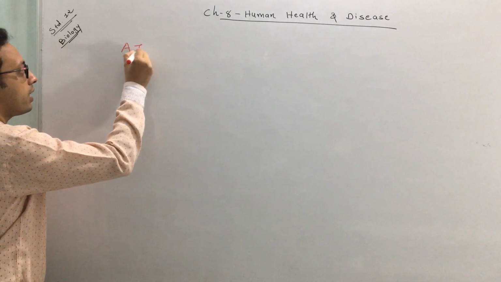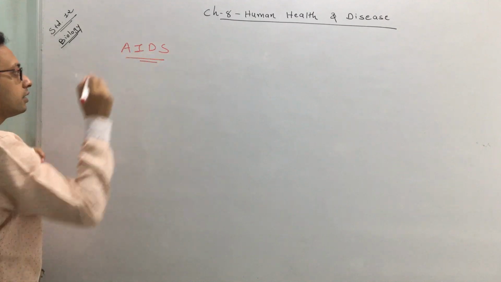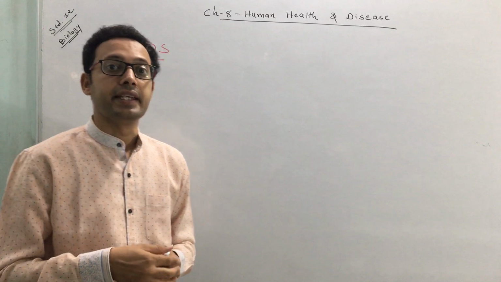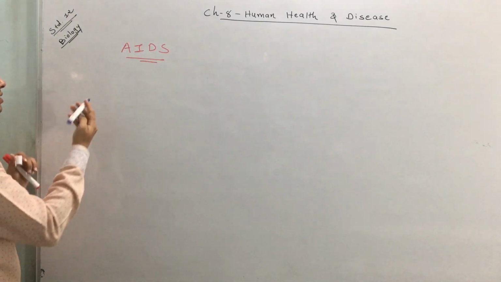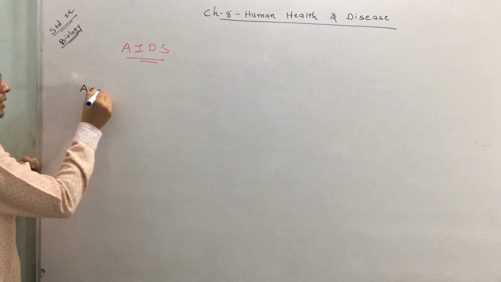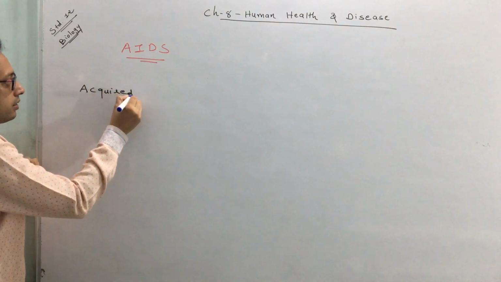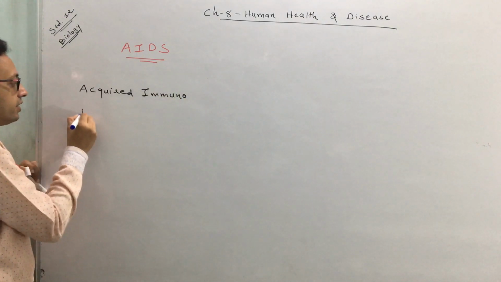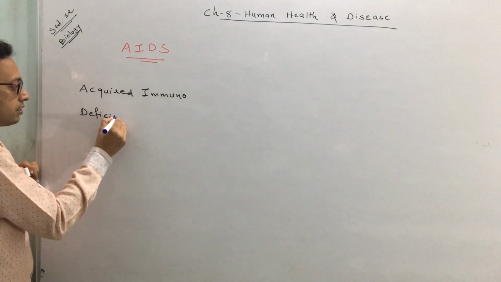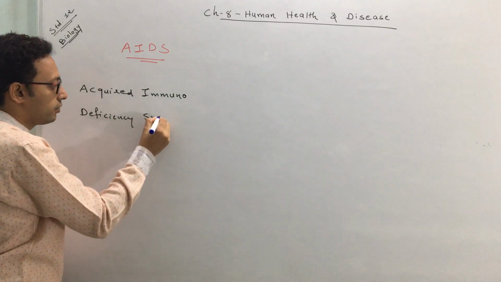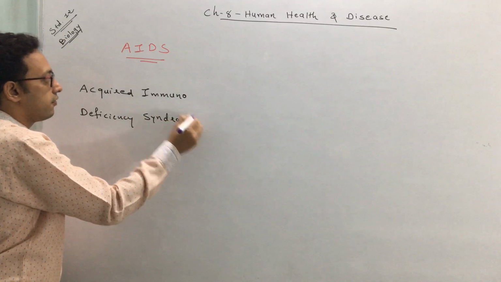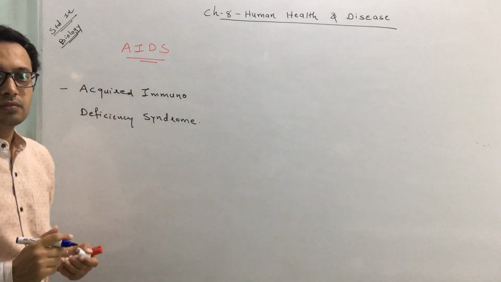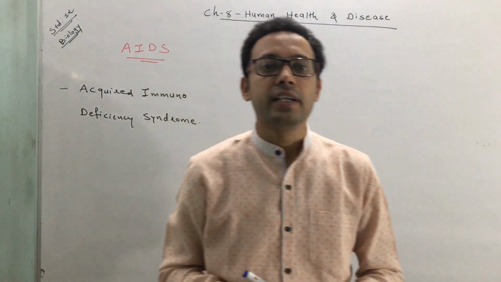This is a very important disease, so you have to learn it thoroughly. So today we are going to start with a disease called AIDS. What is the full form of AIDS? A means acquired, I means immuno, D means deficiency, S means syndrome. The full form of AIDS is acquired immunodeficiency syndrome.